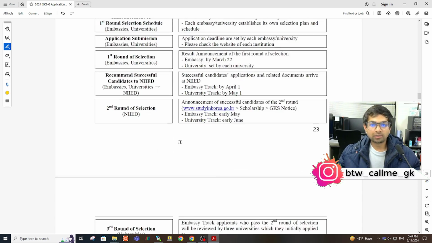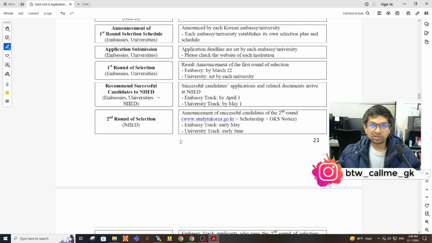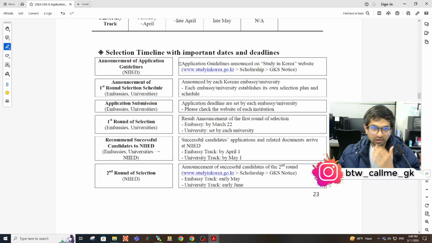Now moving ahead, these are the timelines. You can see they have announced the guidelines just now, so maybe the embassy will be releasing the notification very soon, the deadlines, and then you have to follow that deadline, and universities will also release the deadlines very soon.